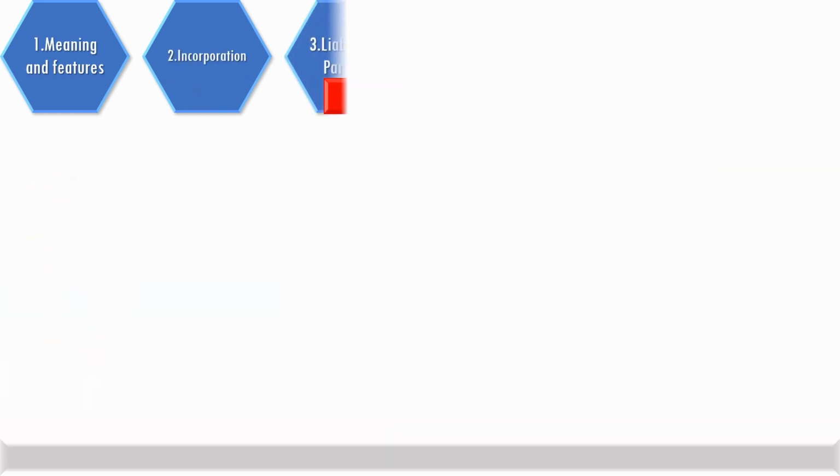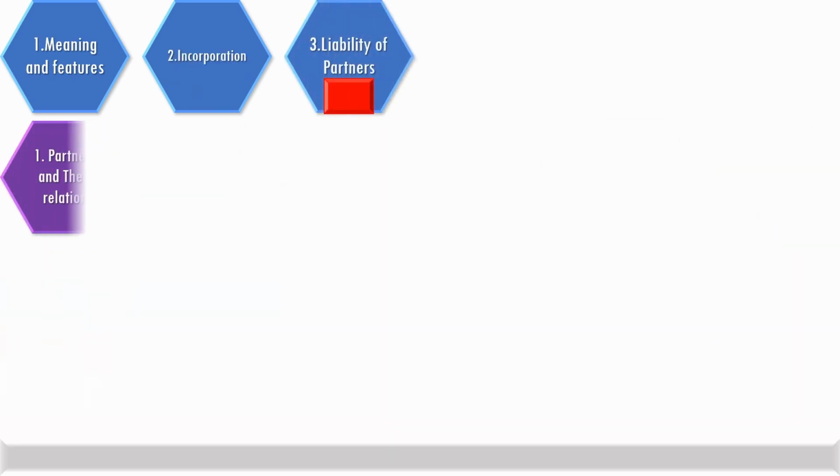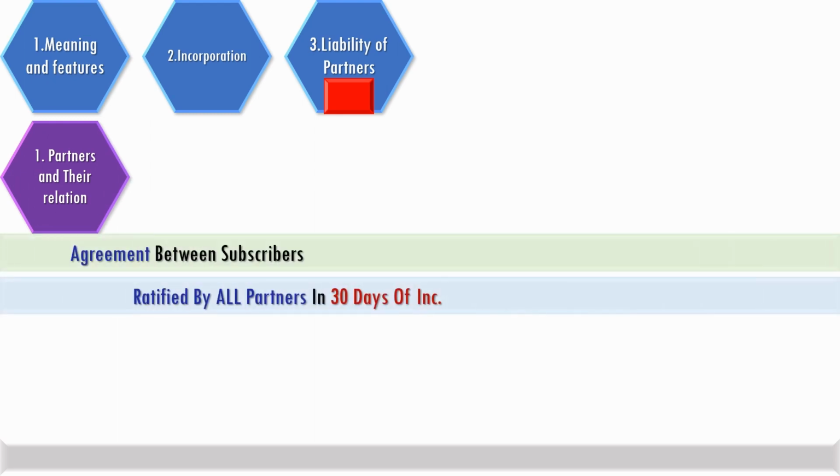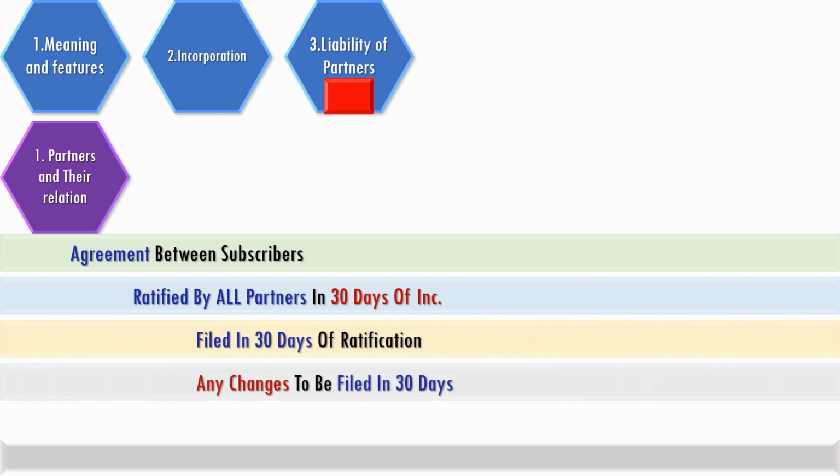An agreement between subscribers defines the relationship between partners. It has to be ratified by all partners within 30 days of incorporation and filed 30 days thereafter. Any changes are also to be filed within a period of 30 days. If there is no agreement formally filed, the first schedule to the Act applies.